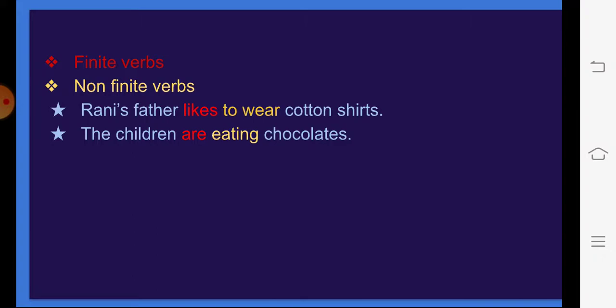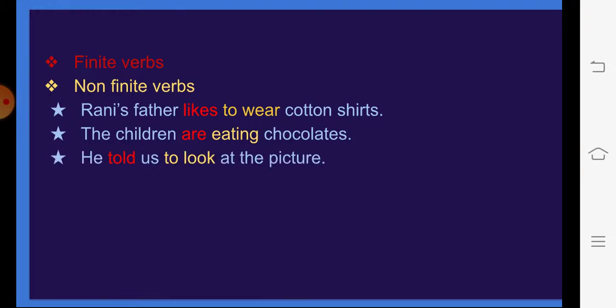A verb preceded by to is called an infinitive, which would fall under non-finite verbs. In the second sentence, the children are eating chocolates. Are is a finite verb because it changes. Suppose if it is the past tense, it becomes were. And eating is a present participle which is a non-finite verb in this sentence.